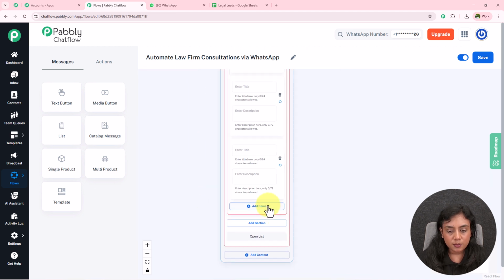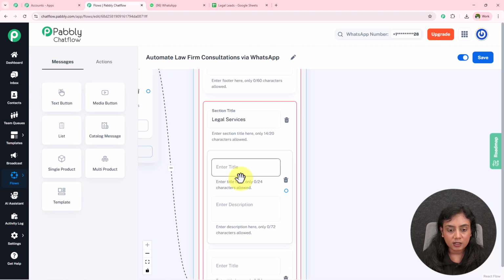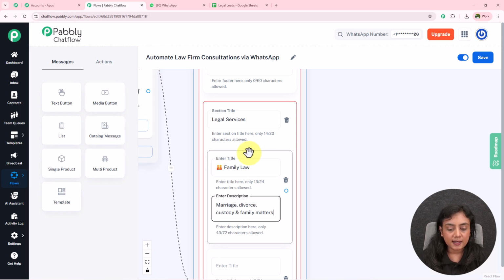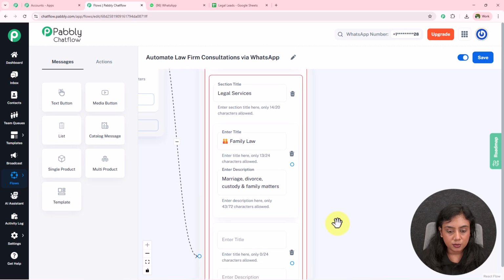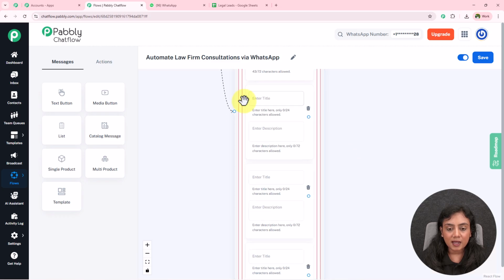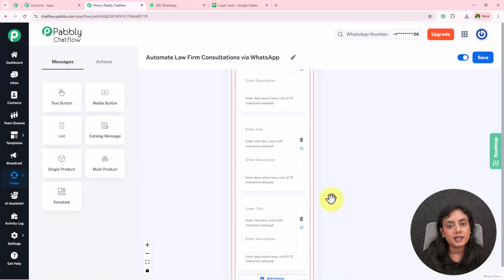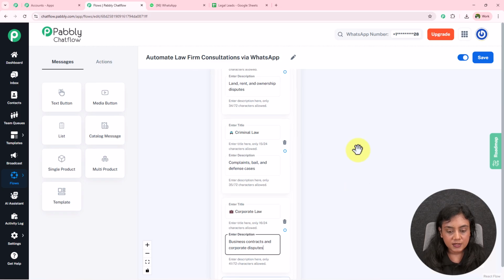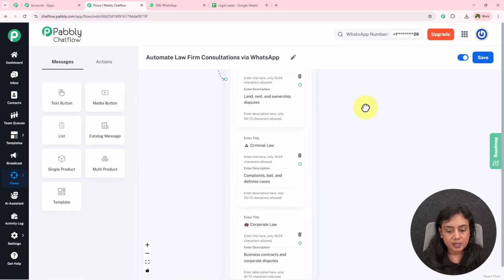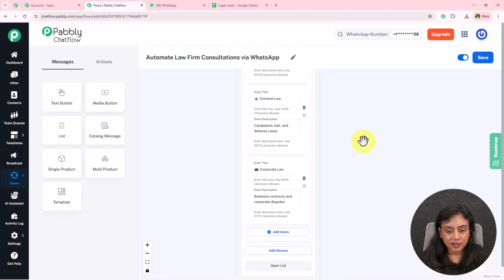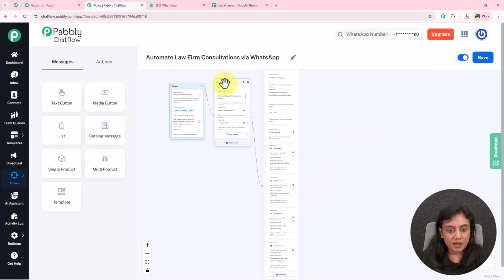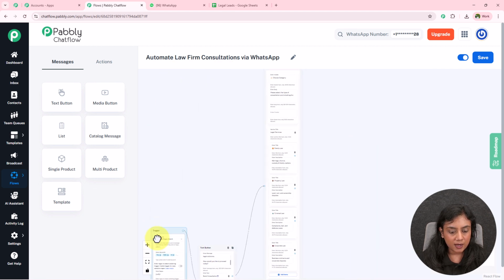Now for the items, what we have to do is give the title of the item first. So my first title over here is going to be family law, so I will enter the title and the description right here. So this is the title that I have, family law, with the description marriage, divorce, custody and family matters. Okay, in this similar manner, I'm going to add the title and the description of 3 other items in the list. So you can see right away I've added the property law with the description, criminal law and the corporate law. Okay. So now I have added this list successfully right over here.